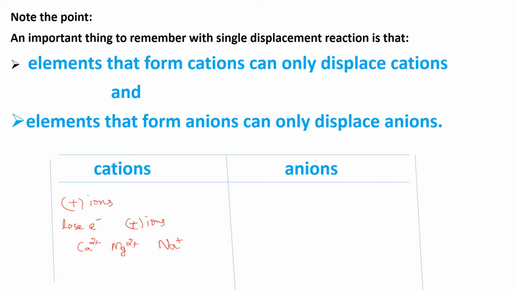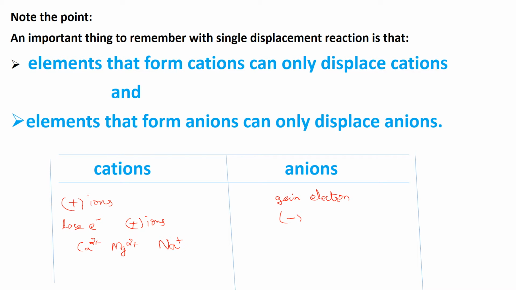This is about cations. What about anions? Anions are non-metal ions. The non-metals are electronegative in nature and they readily gain electrons. When they gain the electron, they get a negative charge.